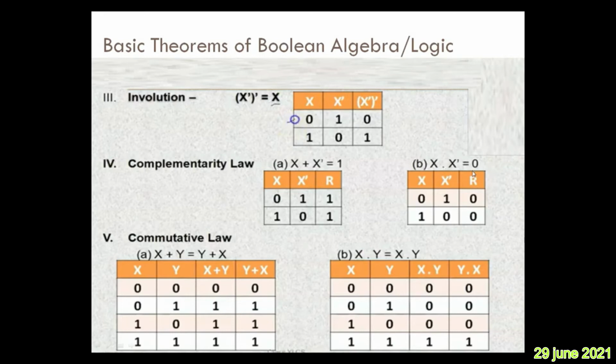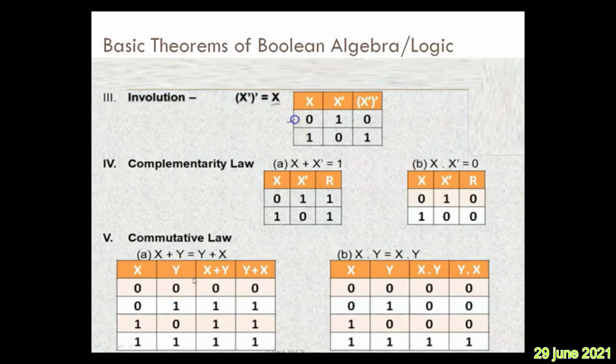Now it comes to the commutative law. It is like your algebraic expression in normal mathematics: A plus B equal to B plus A. Either you add the first value with the second value, or you add the second value with the first value. That remains the same, and it is also applicable to multiplication. So part A says logical addition, and part B says logical multiplication. So x plus y is y plus x, and x into y is y into x. See in the table it is shown.